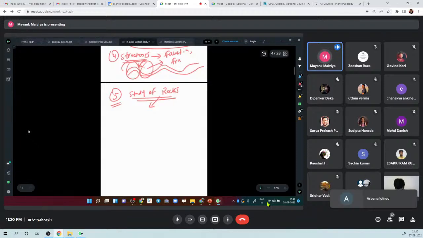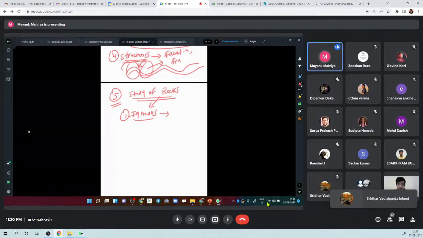We all know from our school study that there are 3 kinds of rocks, right? The first type of rock is igneous rock. These are the rocks which are formed by volcanic processes, right? Whenever a volcano erupts, it is very hot. When it cools down, it becomes solid and forms various igneous rocks.